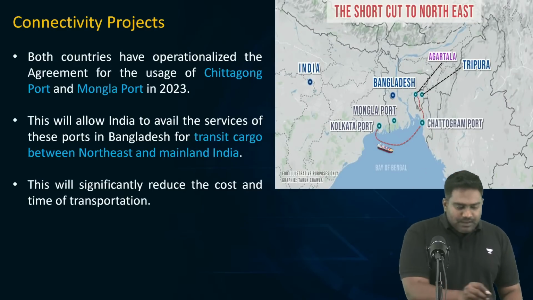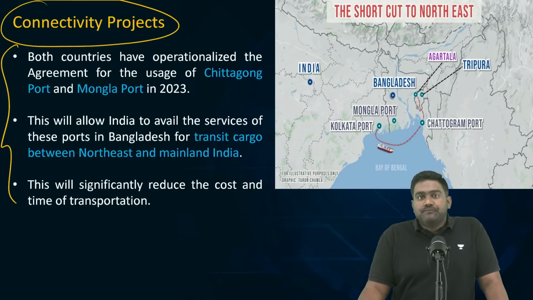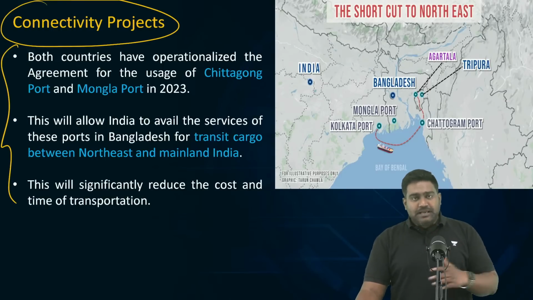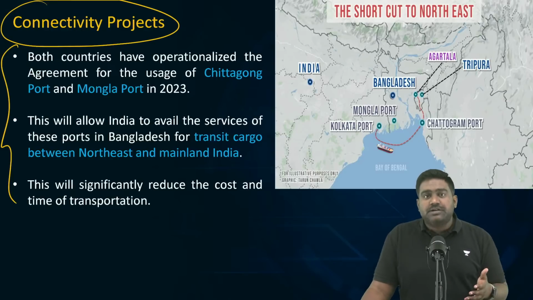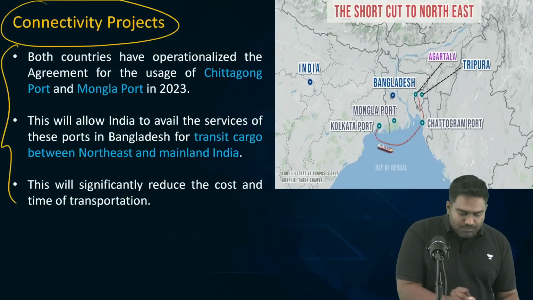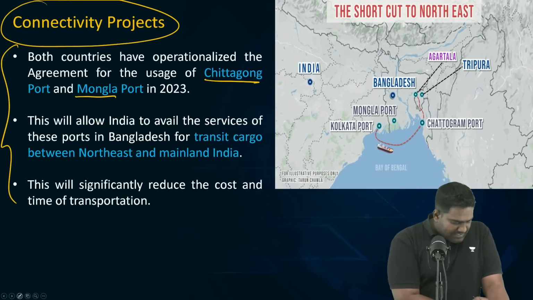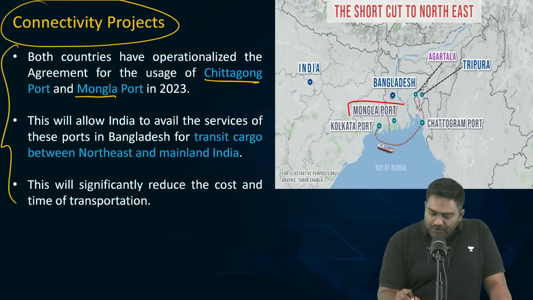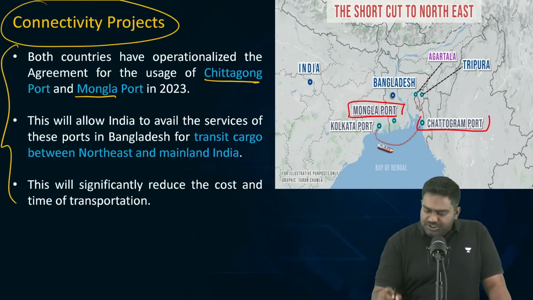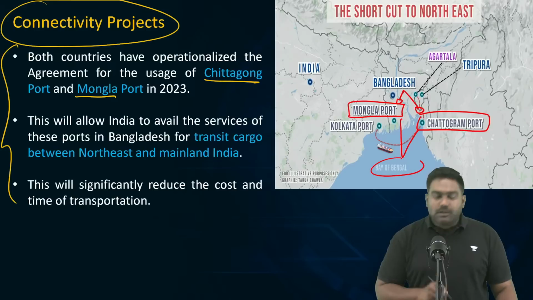Now, if you look at the strategic ports of Bangladesh and India, this topic in particular has been making the headlines over the last few days because India, as I said, has stopped the transshipment facilities. So Bangladesh is home to two important ports, Mongla and Chittagong, also called Chattogram Port. So please identify these locations on a map. Be familiar with the location of these ports, Mongla and Chattogram. They are the lifelines of the Bangladeshi economy as it allows Bangladesh to access the Bay of Bengal.